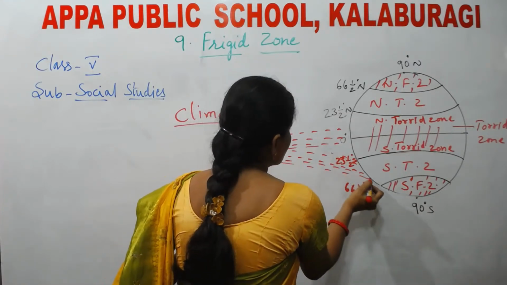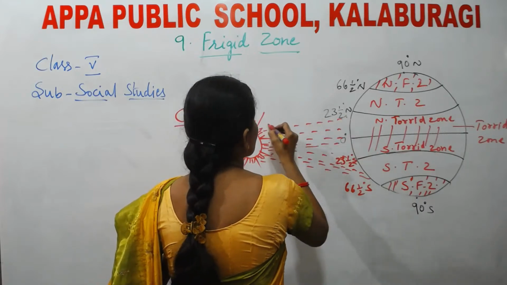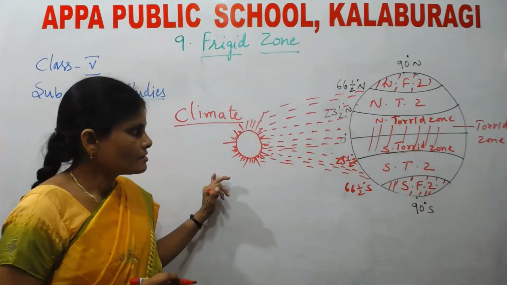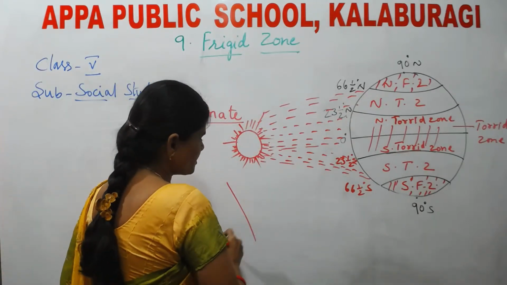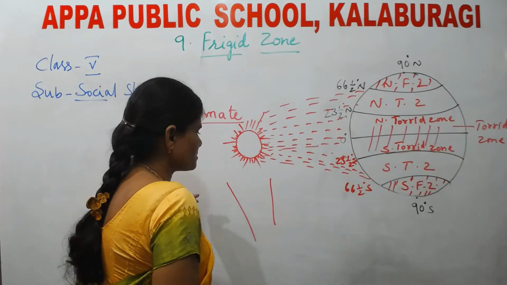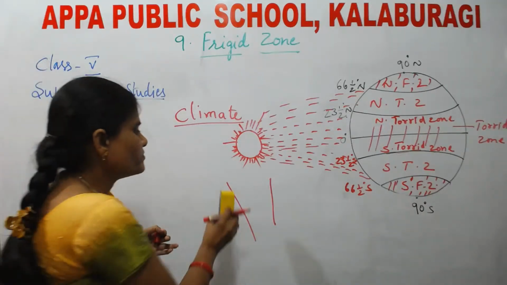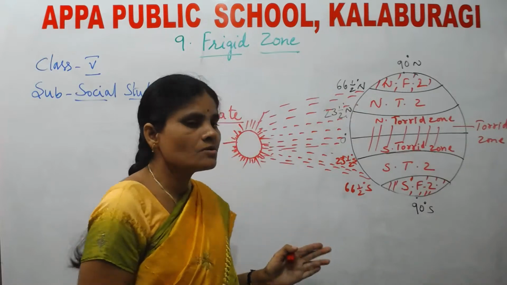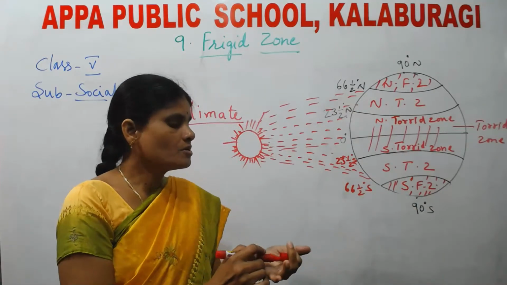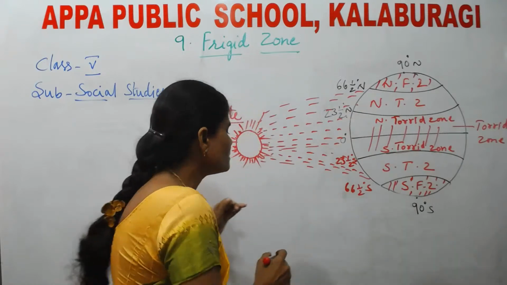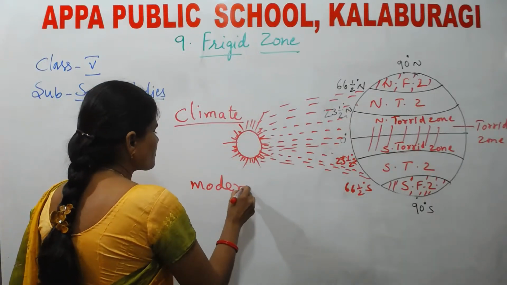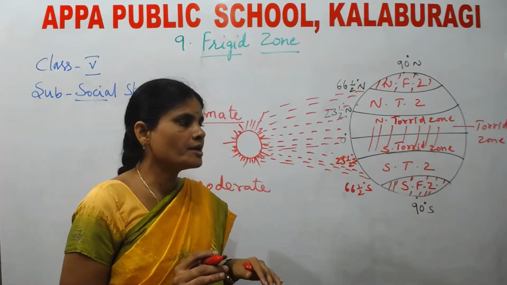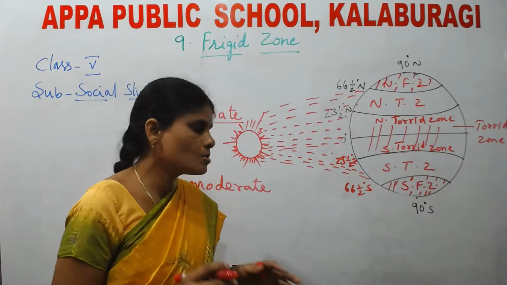The temperate zone receives slanting rays. Slanting rays means this type of rays. Straight means direct means this. The north temperate zone and south temperate zone receive slanting rays like this. So that is why, how is the climate here? It is moderate. Moderate means neither too hot nor too cold. That means it is not so hot, not so cold.